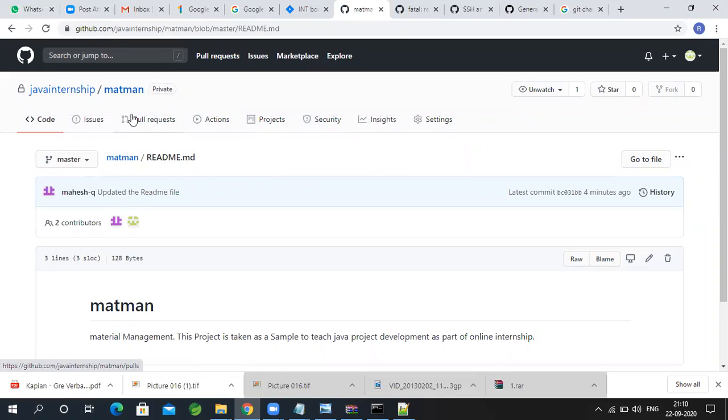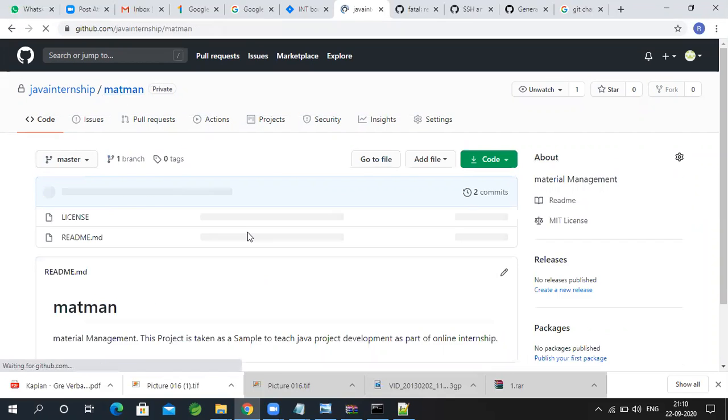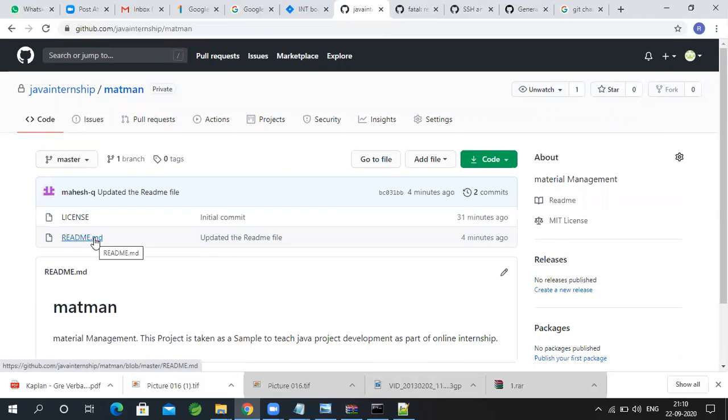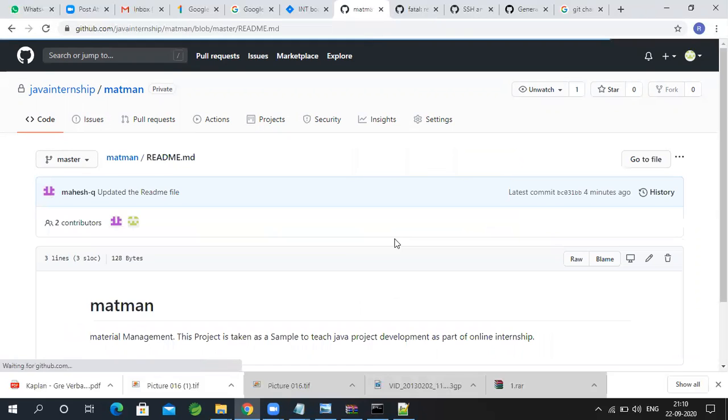Okay, and let me open the repository named Matman. Is there any way I can see the commits? Yes, I can see the commits, and these are the commits I can see from the GitHub website. Now here is the code. I will go ahead and try to change this file, readme.